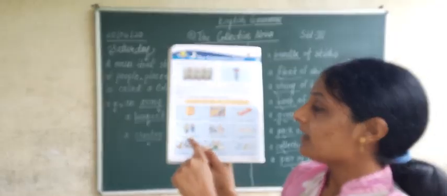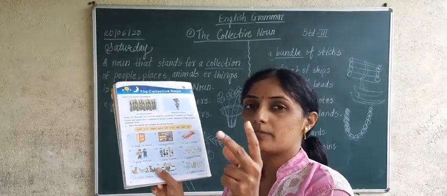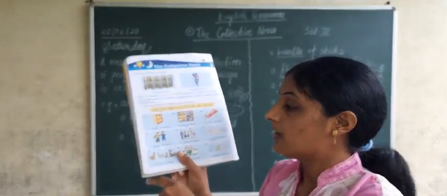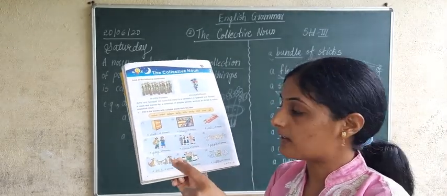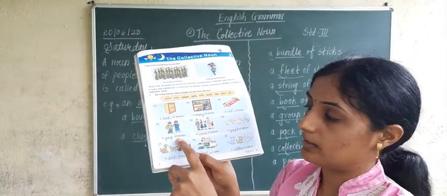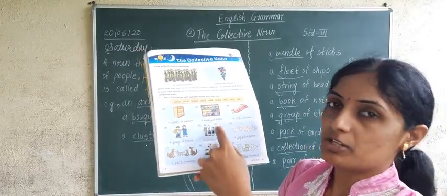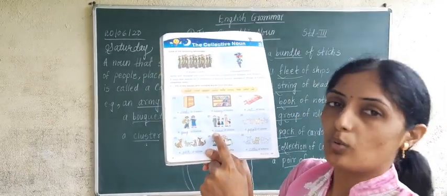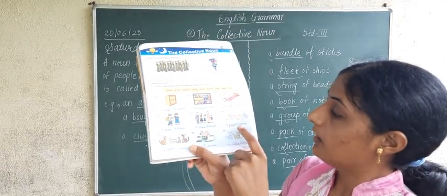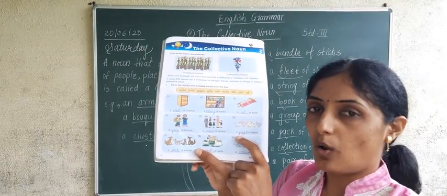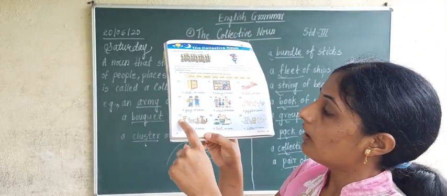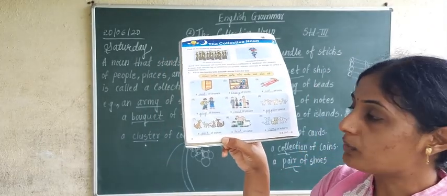Next one is there are two thieves. Thieves means what? Robbers. So when more than one person is there, it forms a gang. So what? A gang of thieves. Next one is many people standing together, that is what? A crowd of people. Many geese are standing together, then it is what? A gaggle of geese. Here many wolves are together, then what is it?